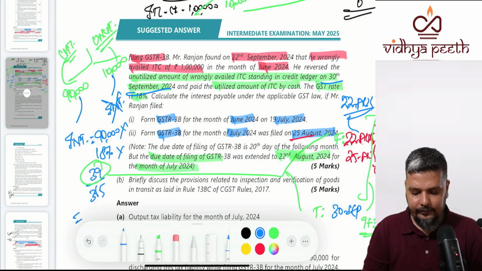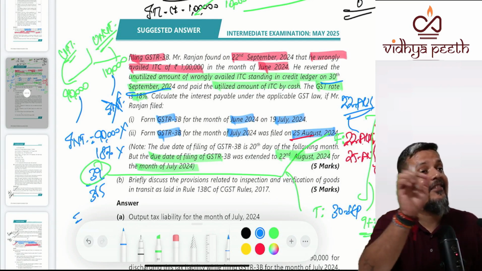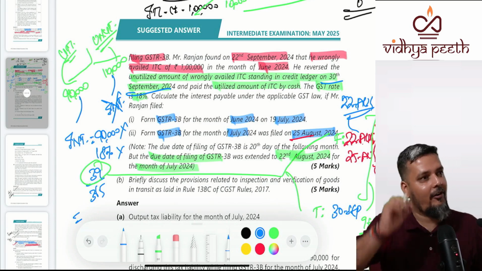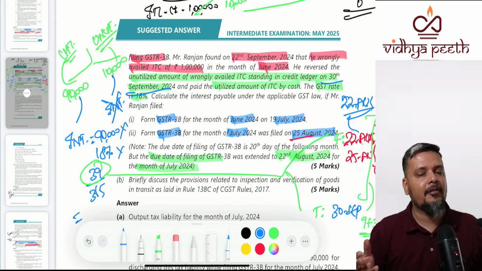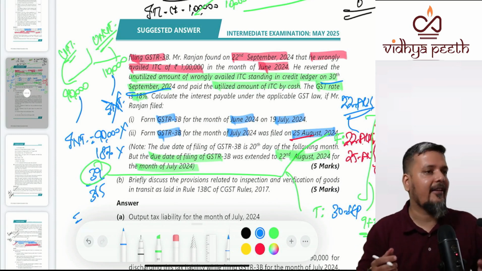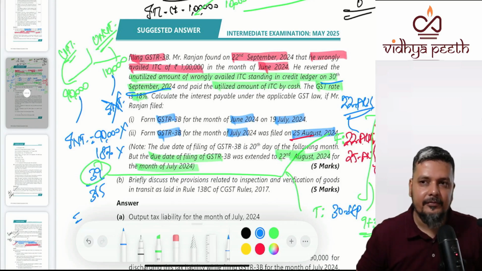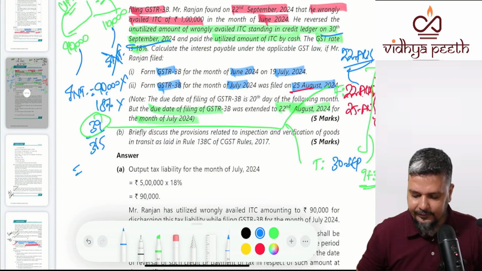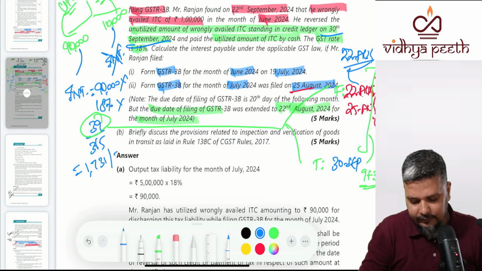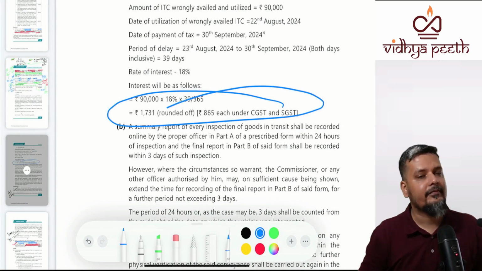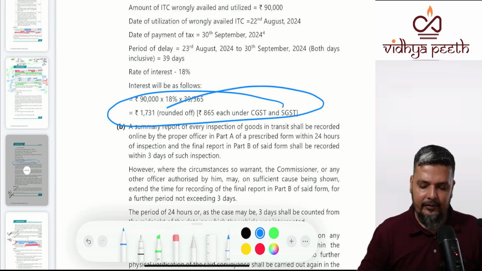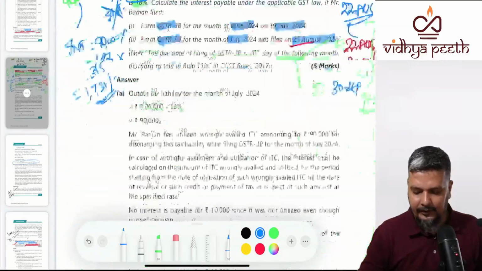Calculate the interest now. Interest is 5 star. Surely it would be there in almost all the papers. If not, out of 4 or 5 question papers, it will be there in almost all except one. So please calculate it. What is the answer? 1000. When you calculate your interest, they'll explain everything and finally they'll give this answer. Clear? Right. So this would be calculation of interest.